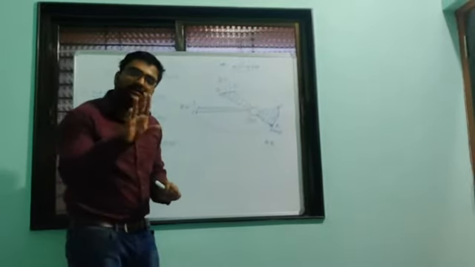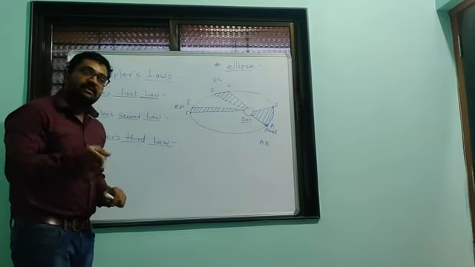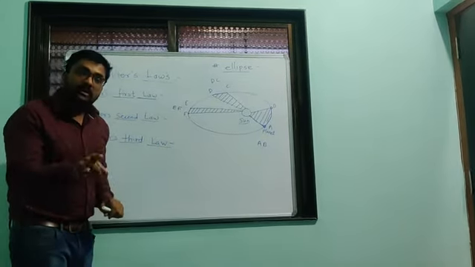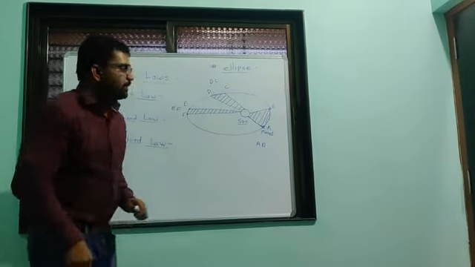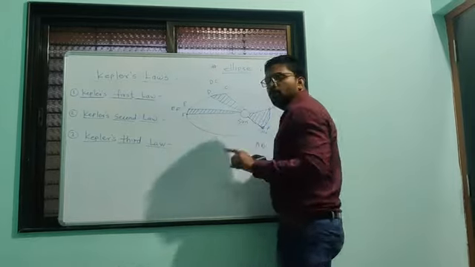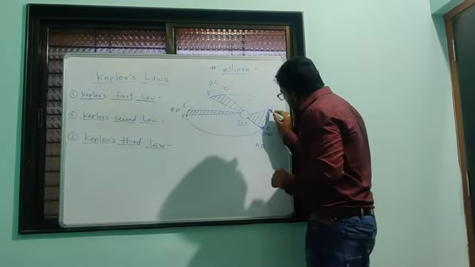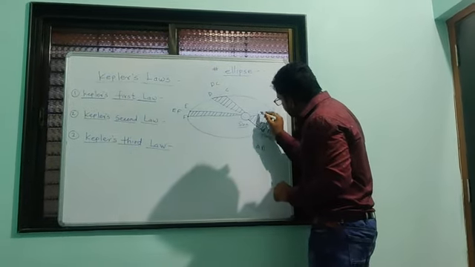So what is the statement of the second law now? The line joining planet and sun sweeps equal area in equal intervals of time. In one time interval this line covers this much distance, so we have to calculate this area.